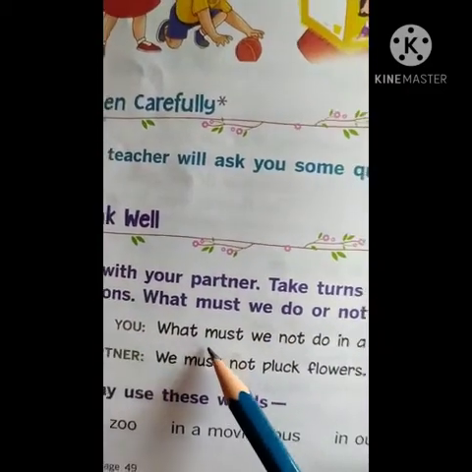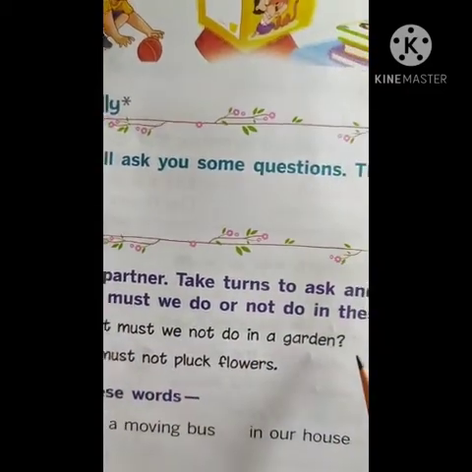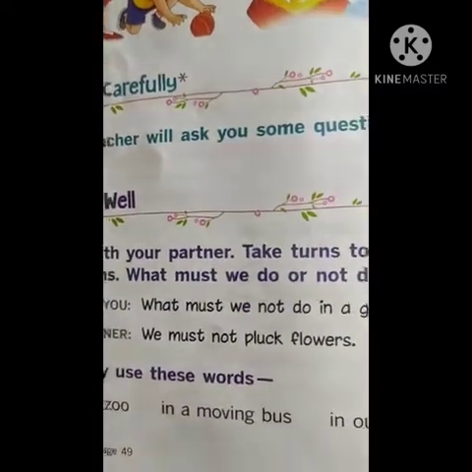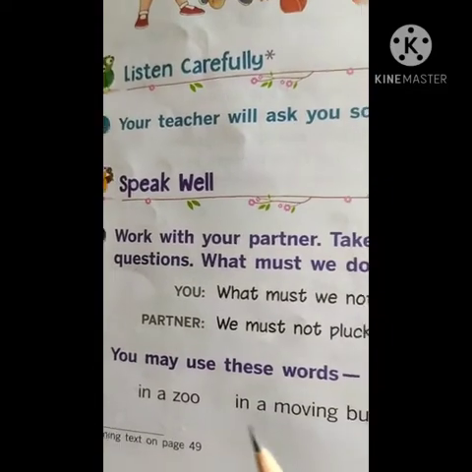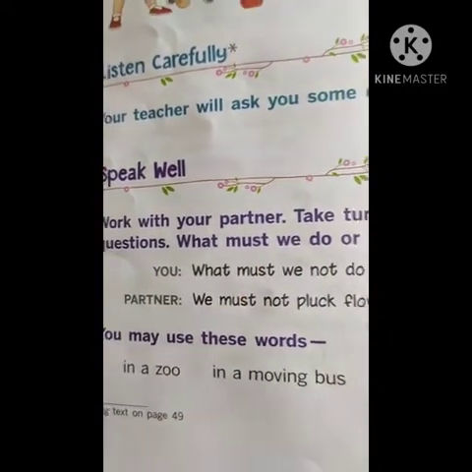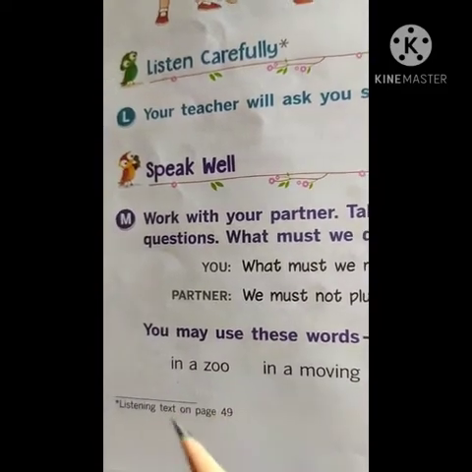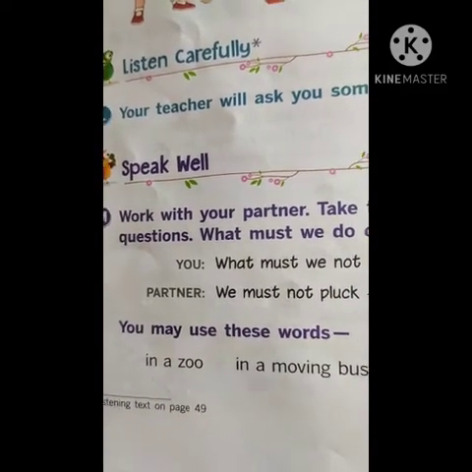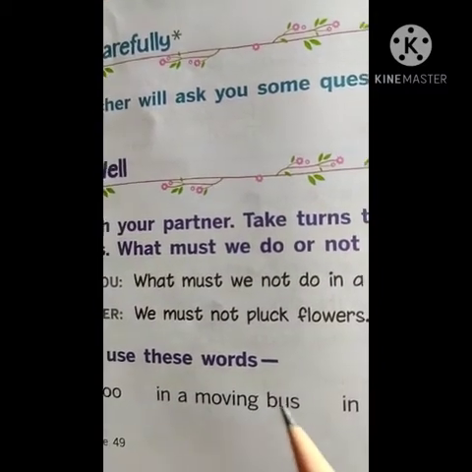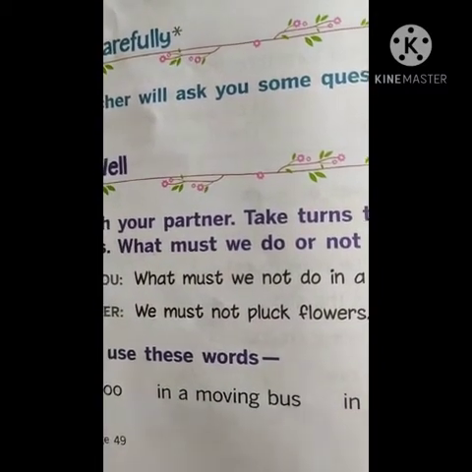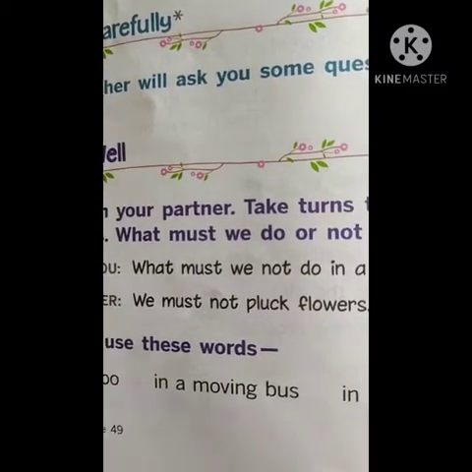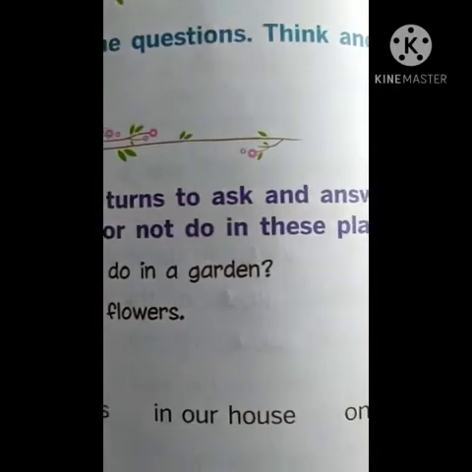Okay, you ask: What must we not do in a garden? Your partner answers: We must not pluck flowers. You may use these words. Here, you can ask: What must we not do in a zoo? We must not tease the animals. What must we not do in a moving bus? We must not read a book in a moving bus.